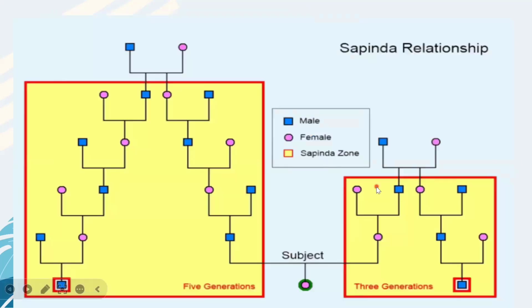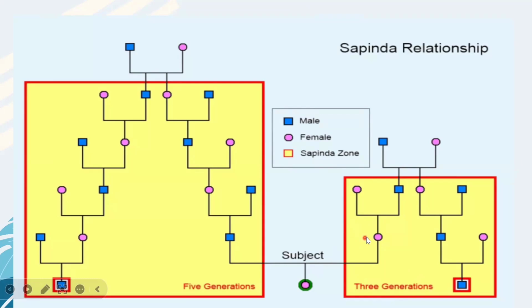I'll simplify this. So this is the subject, female. On her mother's side, up to 3 generations, including her. This is the first generation, second and third. Up to 3 generations, she cannot marry because this is the Sapinda zone. This is a male, and in this Sapinda zone, she cannot marry.